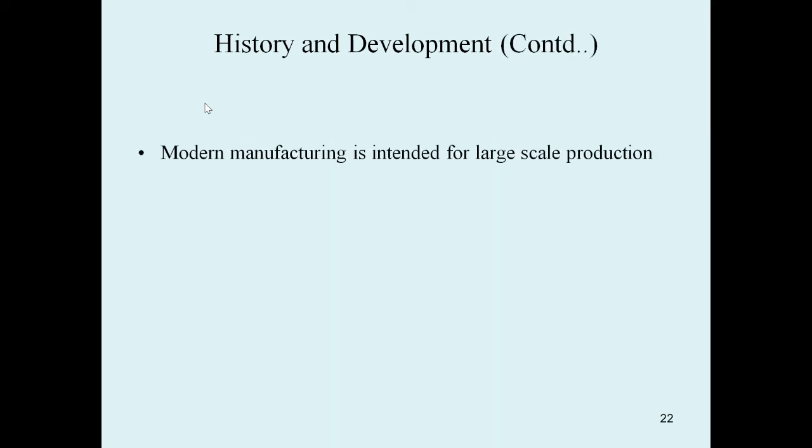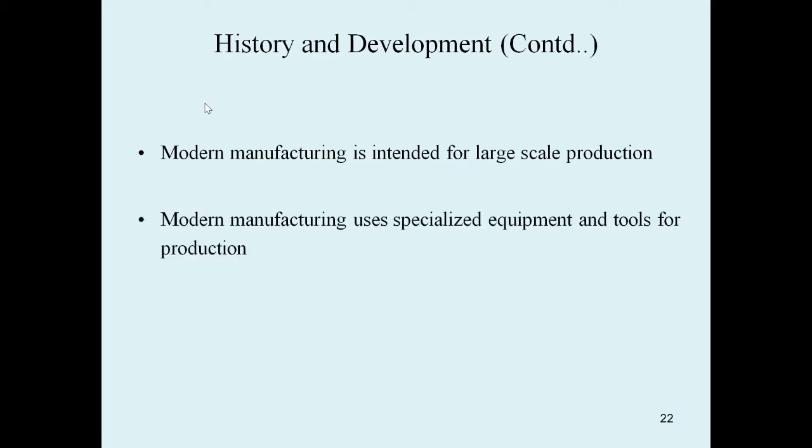Next, modern manufacturing is intended for large-scale production. Mass production is achieved nowadays through large-scale production in modern manufacturing industries.